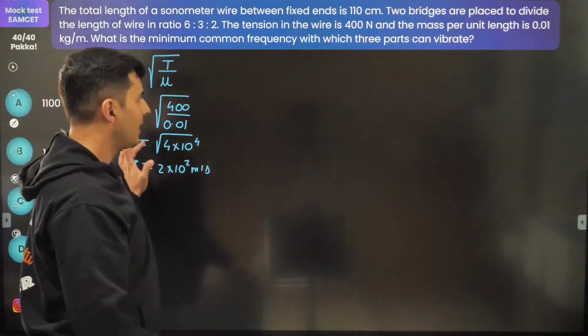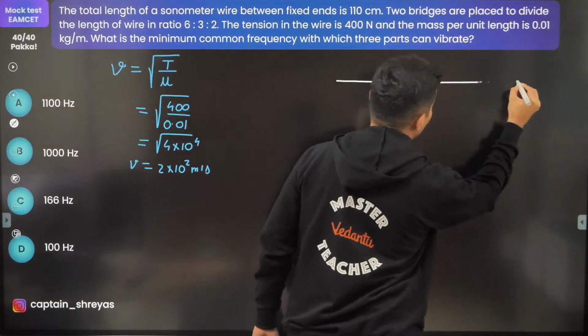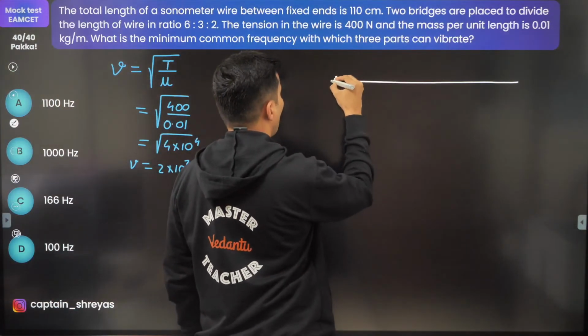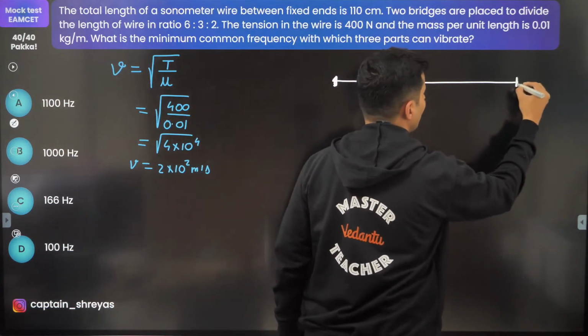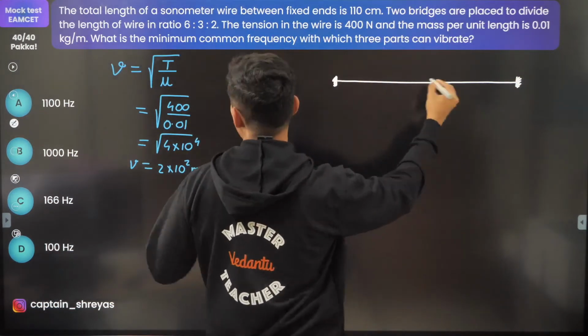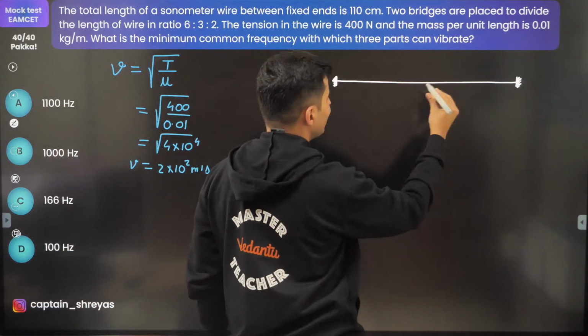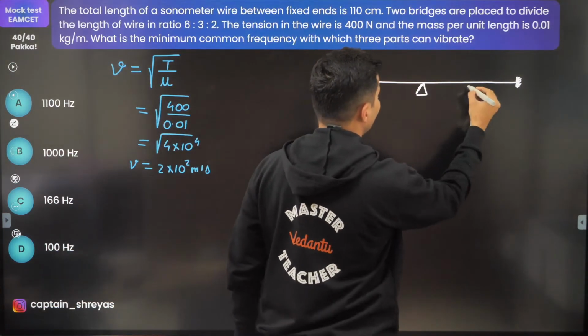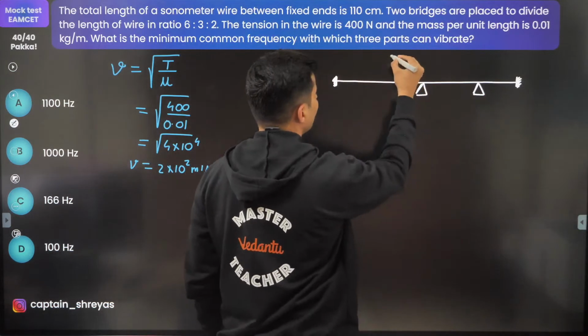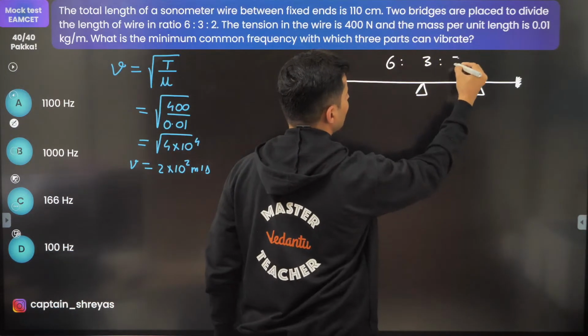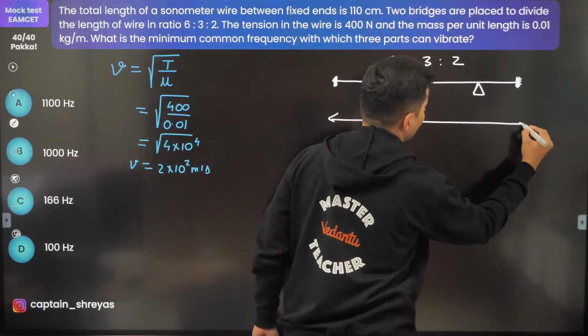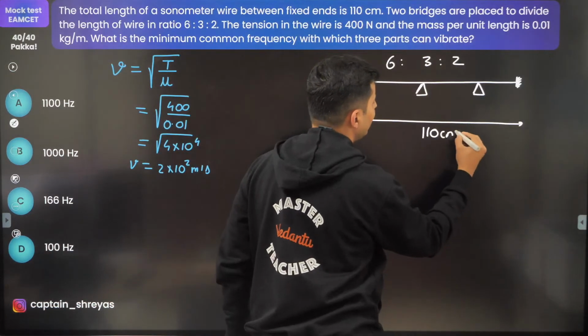Now let's think about the diagram. The wire is like this. It is fixed over here, it is also fixed over here, and there are bridges in between to divide the length. So 6, 3 and 2. One bridge is here and one bridge is over here. So this is in the ratio of 6:3:2 and the total length is given to be 110 centimeter.